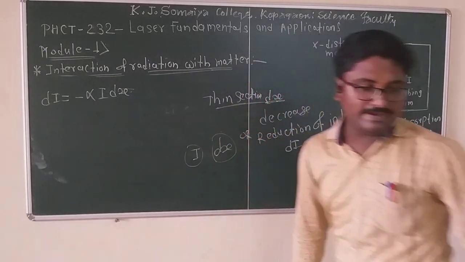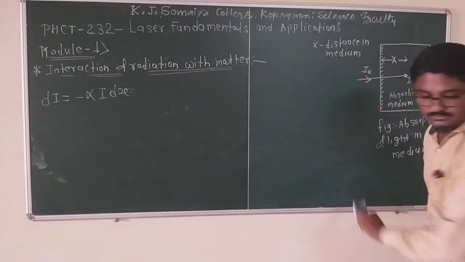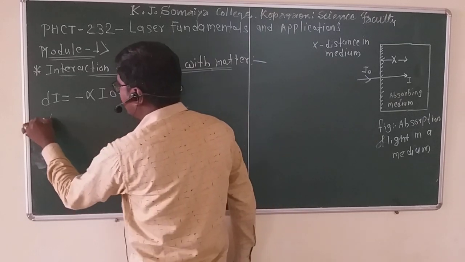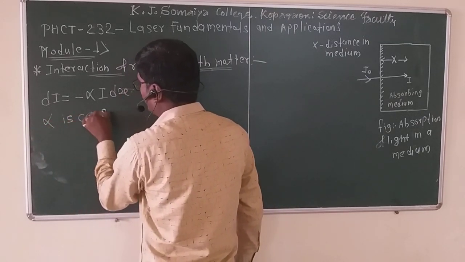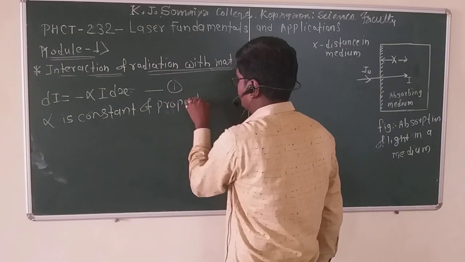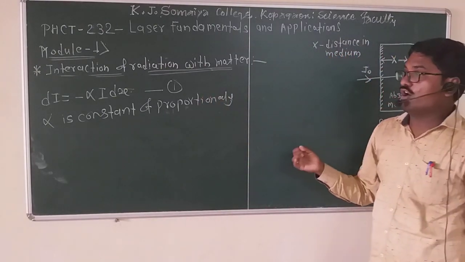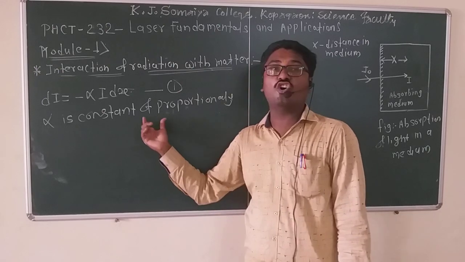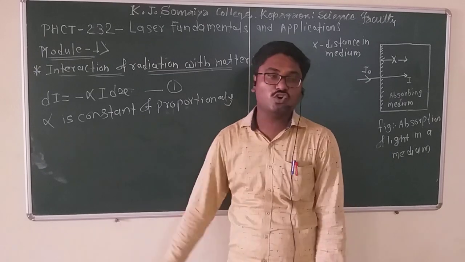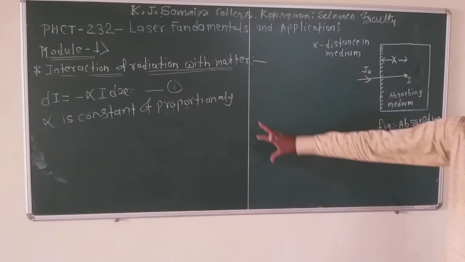So dI is equal to minus alpha I dx. This is equation number 1, where alpha is the constant of proportionality, also called the coefficient of absorption.